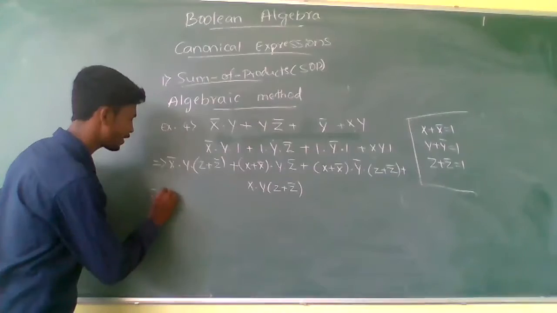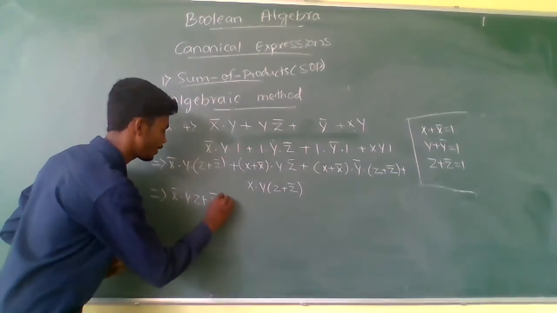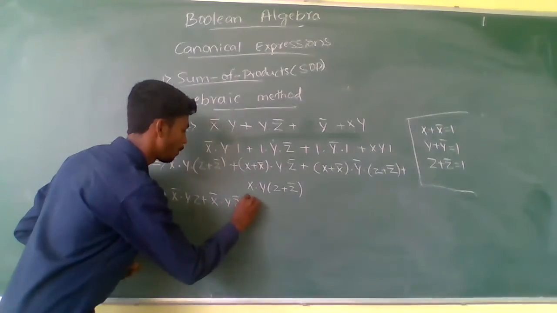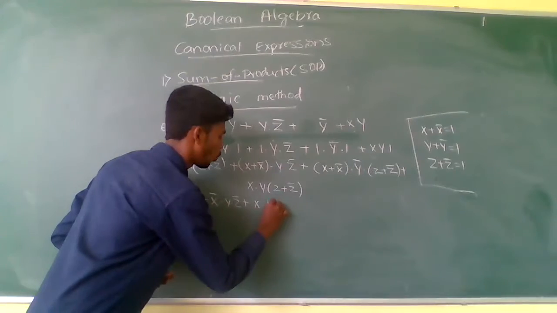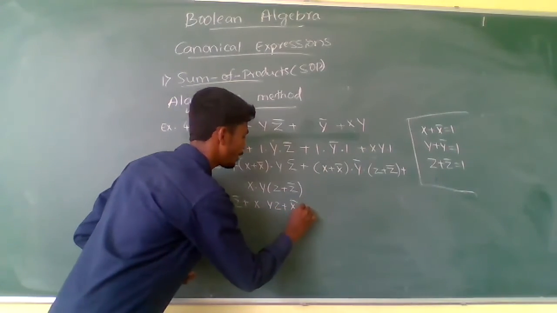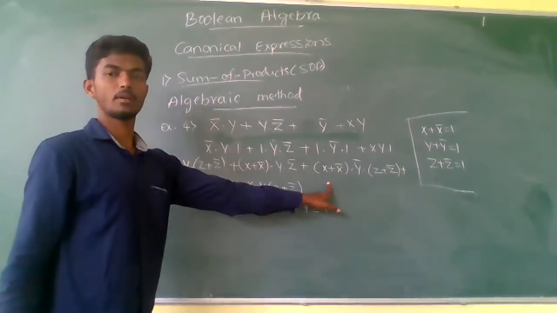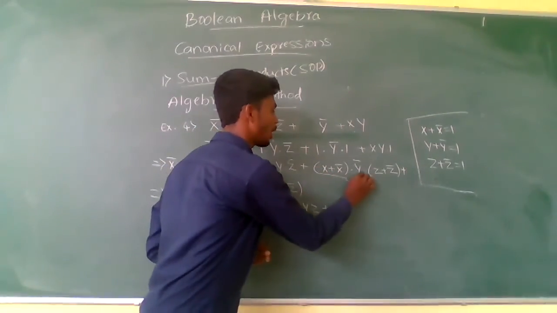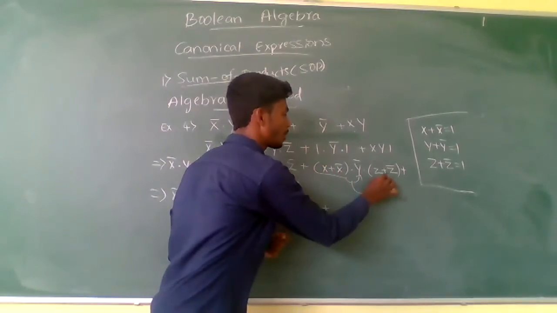So let us see: x complement y z plus x complement y z complement plus x multiplied by y z plus x complement y z plus x y z complement. First multiply by y, and again the product term will be multiplied by this one.